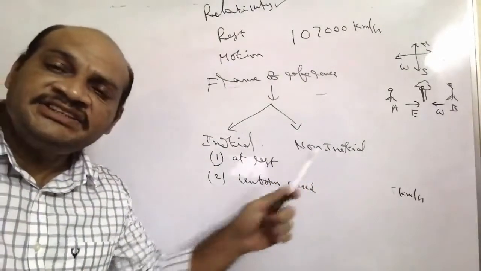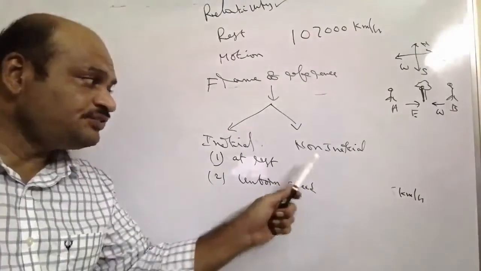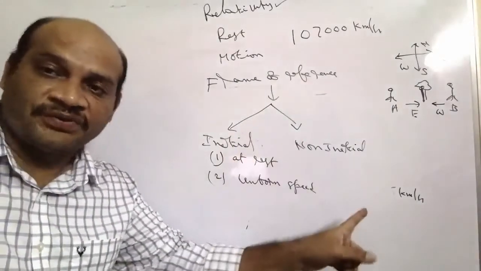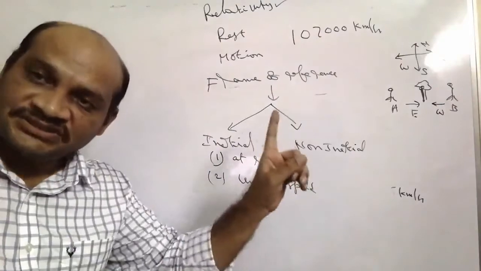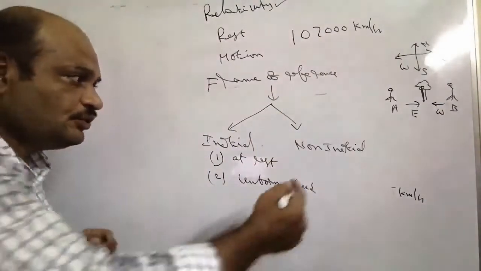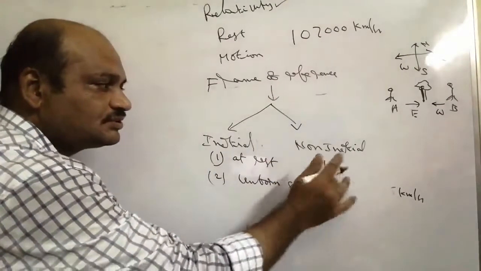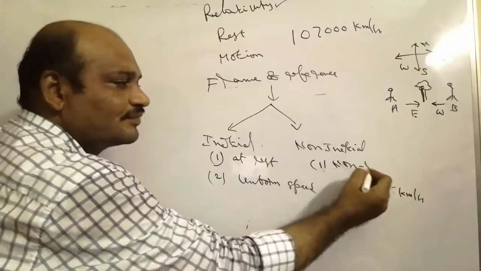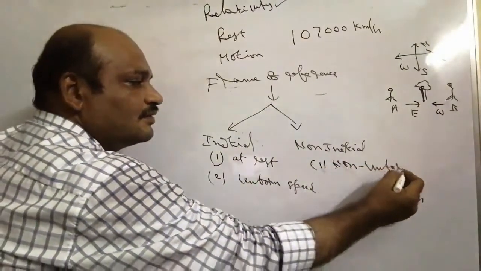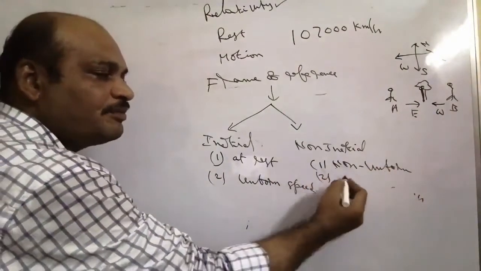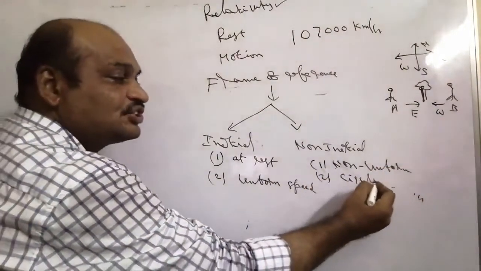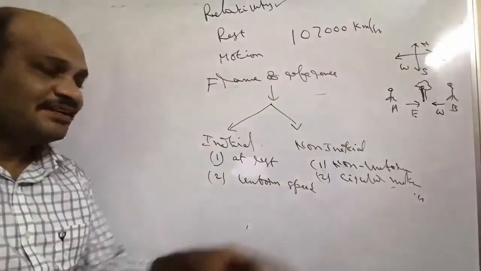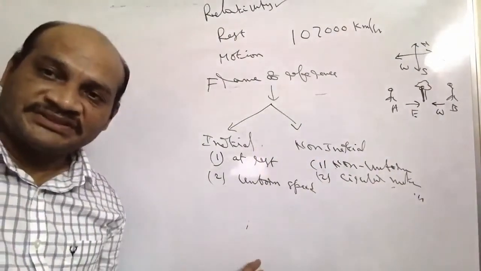What is the non-inertial frame of reference? A frame of reference that is in non-uniform or circular motion is called a non-inertial frame of reference.